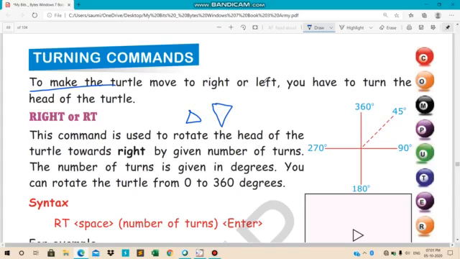Then only what will happen? Turtle will move. So the first command that they have given here is right command or RT.